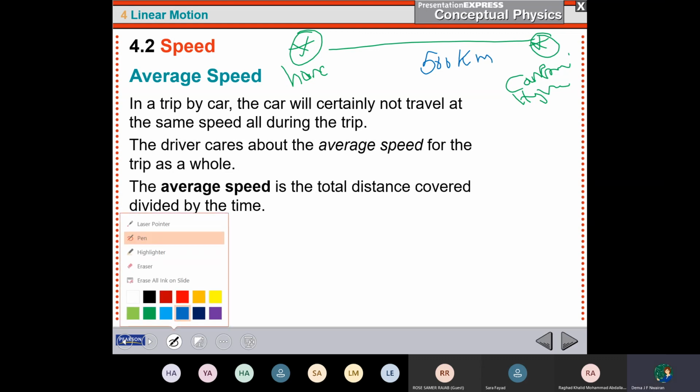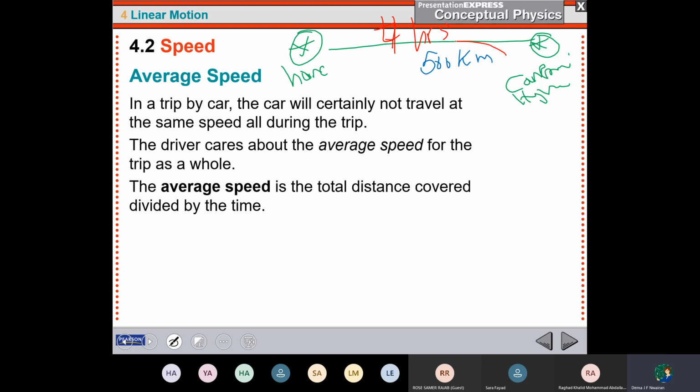And then it takes with me like 7 hours. Keep it as 4 hours. Okay. Here now, the distance is 500 kilometer and the time is 4 hours.